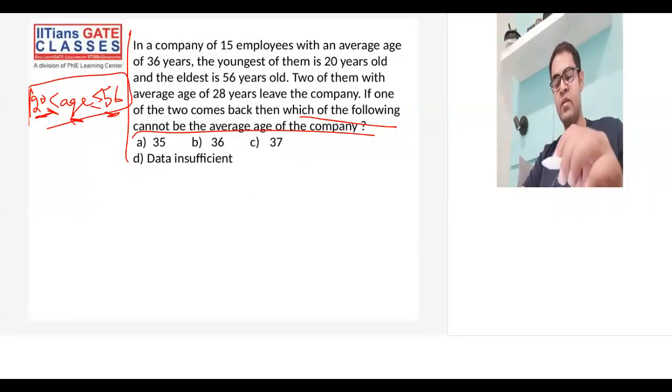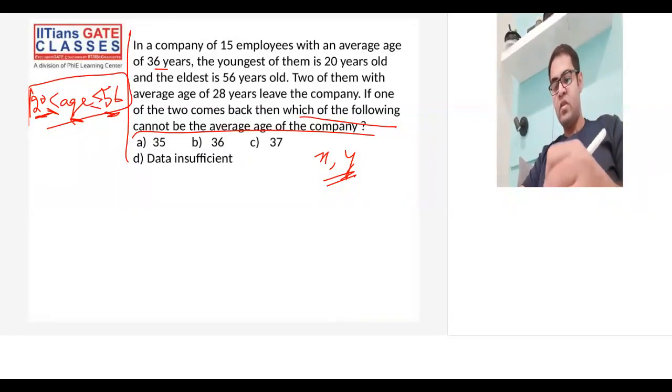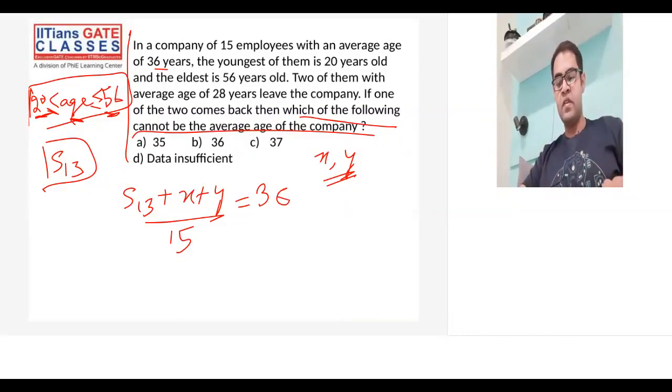All right, now see, the average age of 15 employees is 36 years. Let me say there are 13 employees and two separate employees, X and Y. These two are the ones who are leaving and coming back. The rest of the 13 employees are good employees; they want to stay in the company. Let's say the sum of those 13 employees is S13. Initially, it is given that (S13 plus X plus Y) divided by 15 is equal to 36.